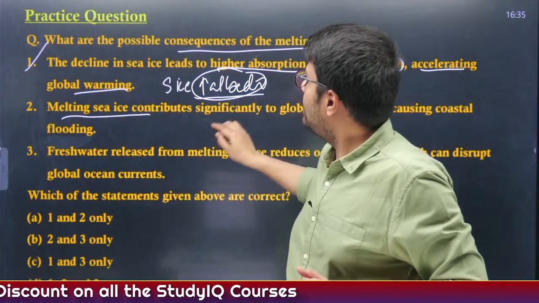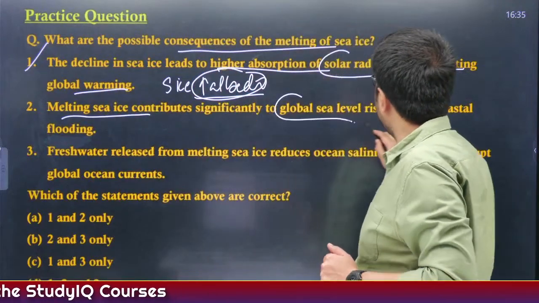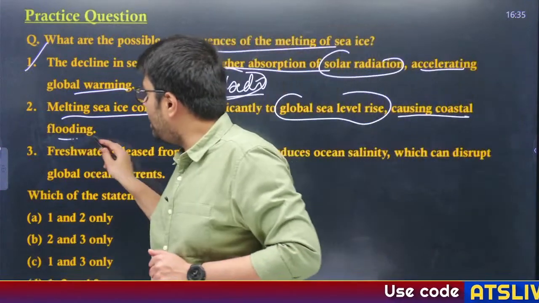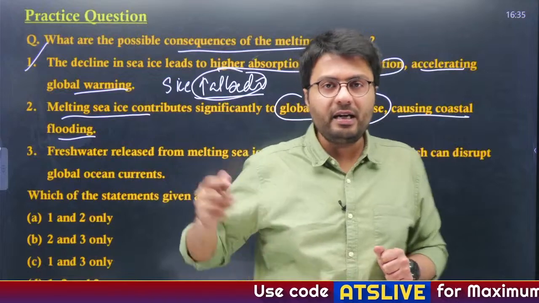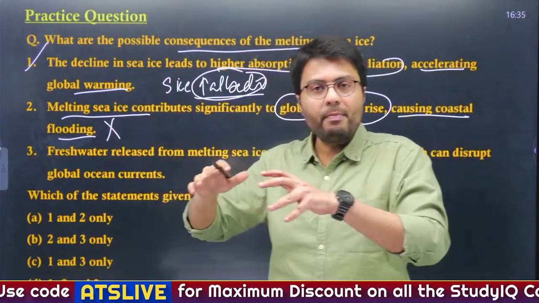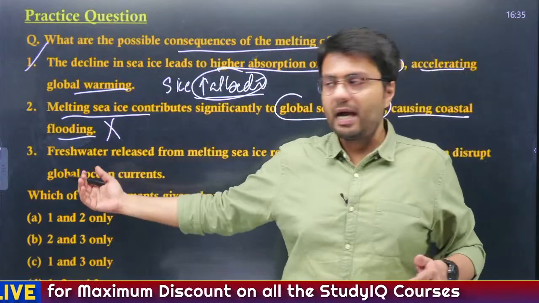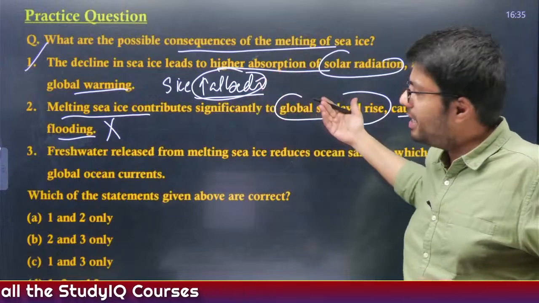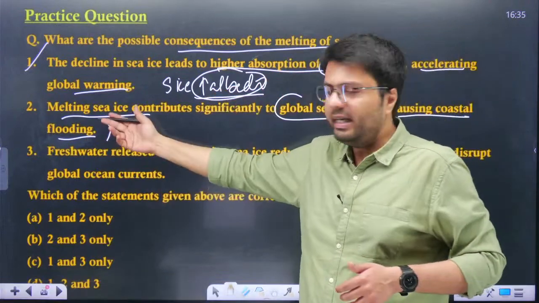Now, melting sea ice contributes significantly to global sea level rise, causing coastal flooding. Now, is the melting of sea ice so high in number that it can cause coastal flooding? The answer is no. It can be caused by the melting of glaciers, not sea ice. So this is actually an absolute and drastic statement, so you could have easily marked it incorrect.